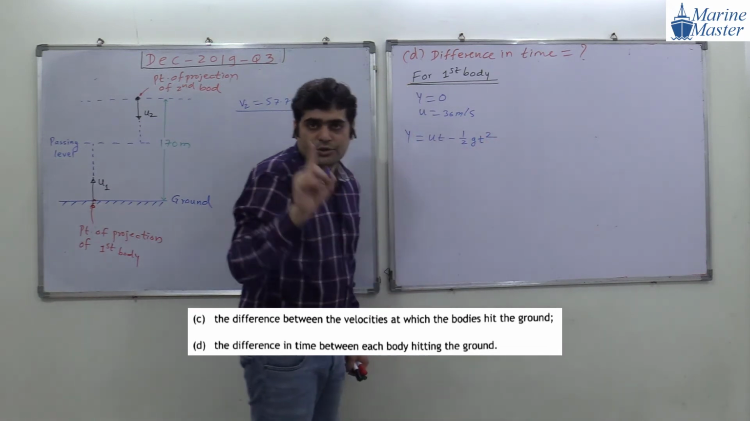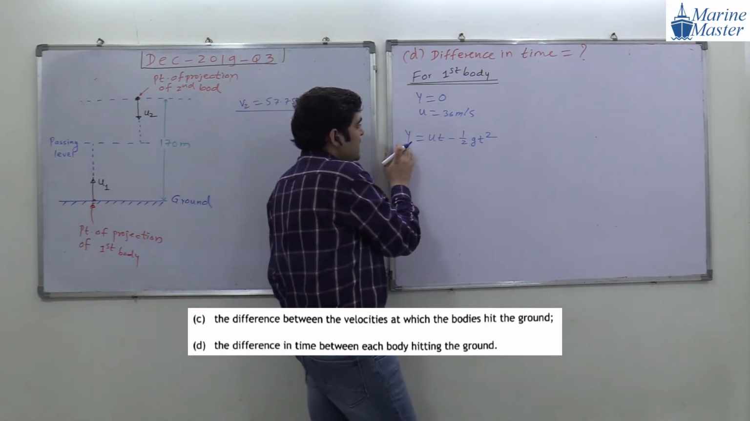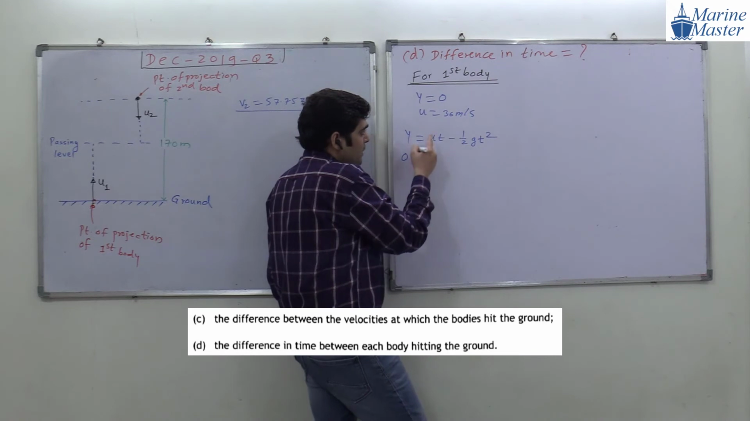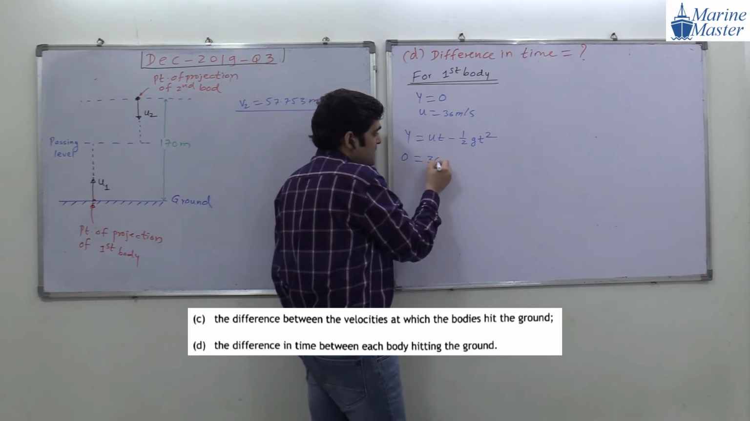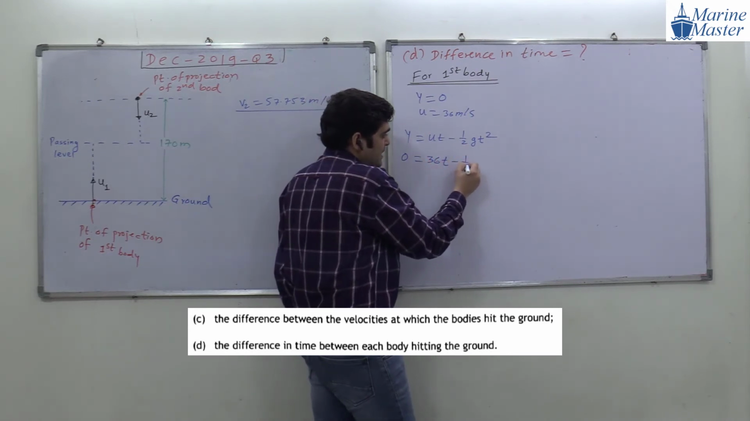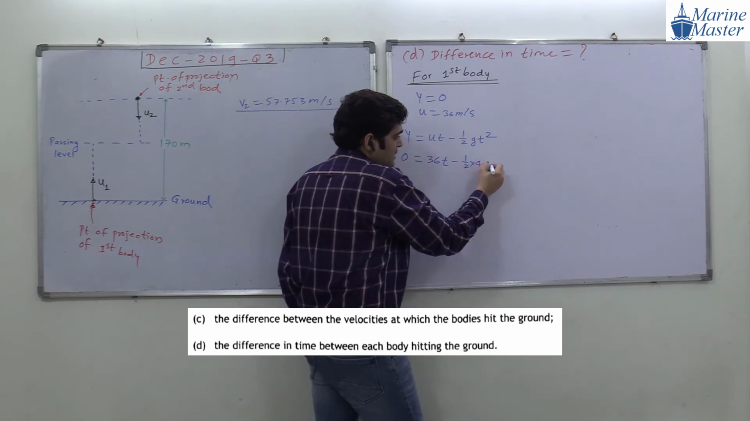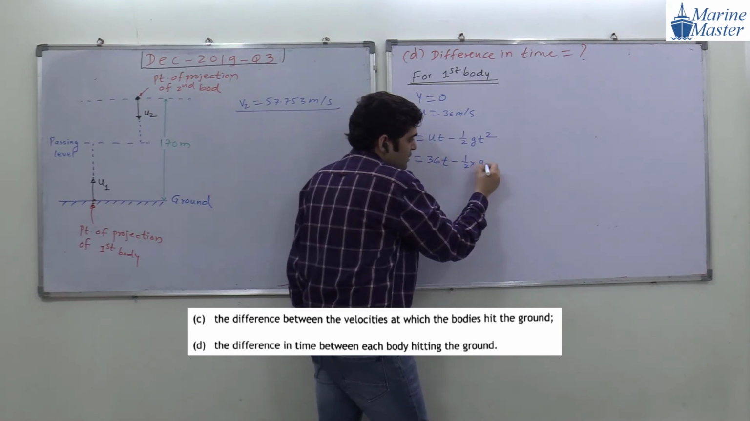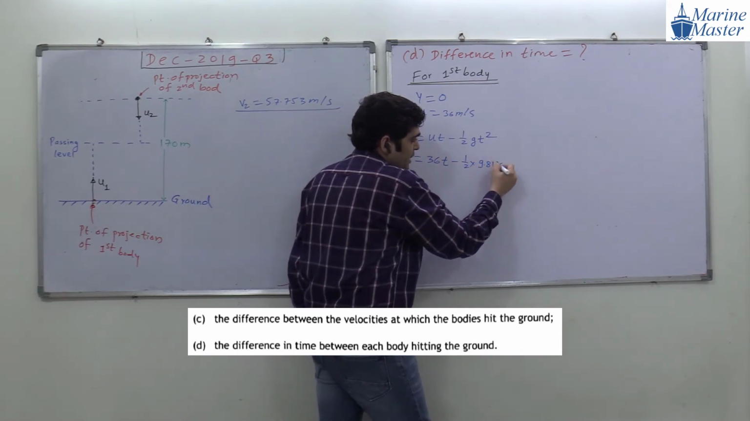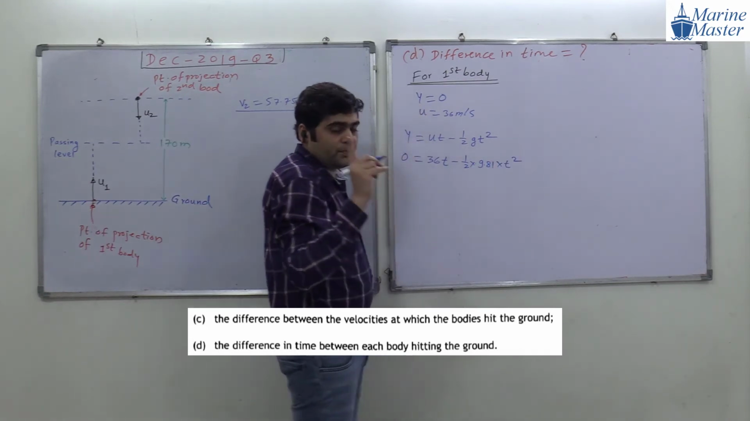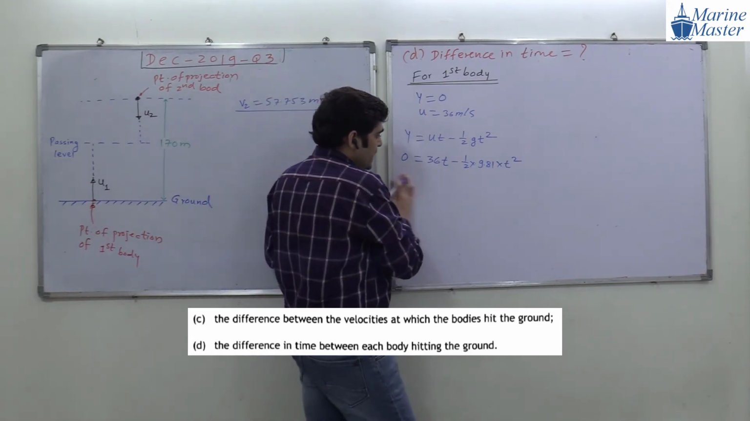Okay. Try to see the point here. So what will be this vertical displacement? 0. U is how much? 36t minus half, 4.9, sorry. G is how much? 9.81 into t square. Okay. Try to see the point here. So we can write it here.